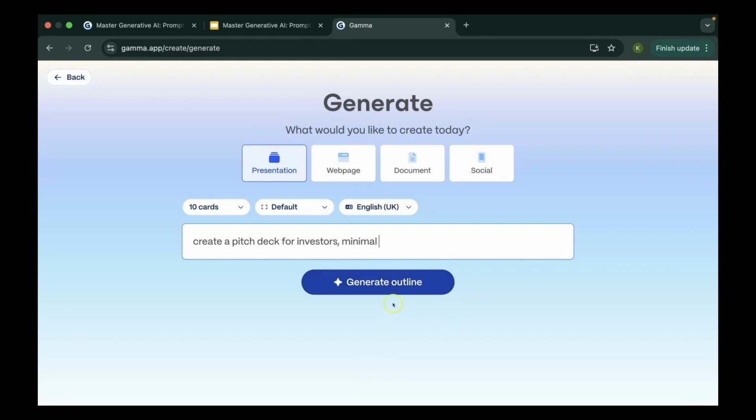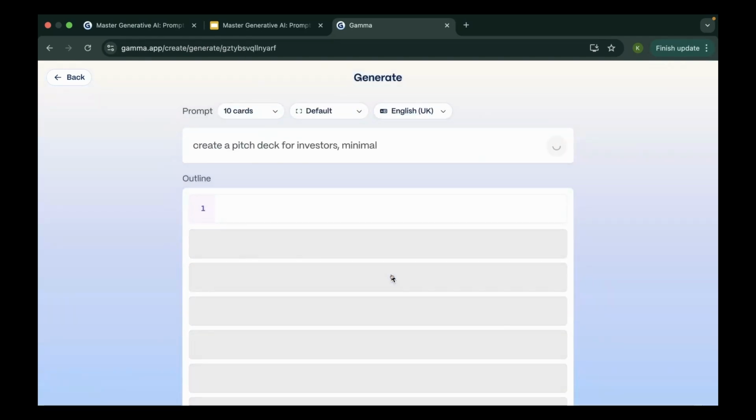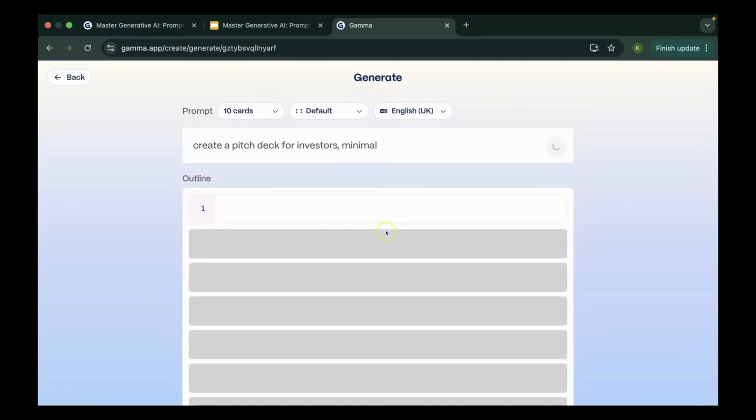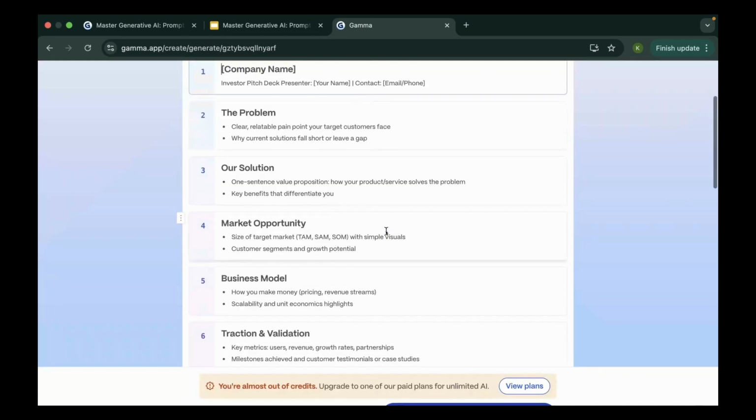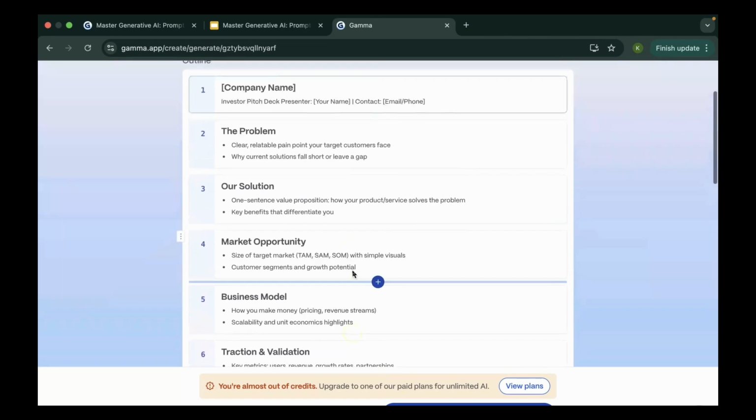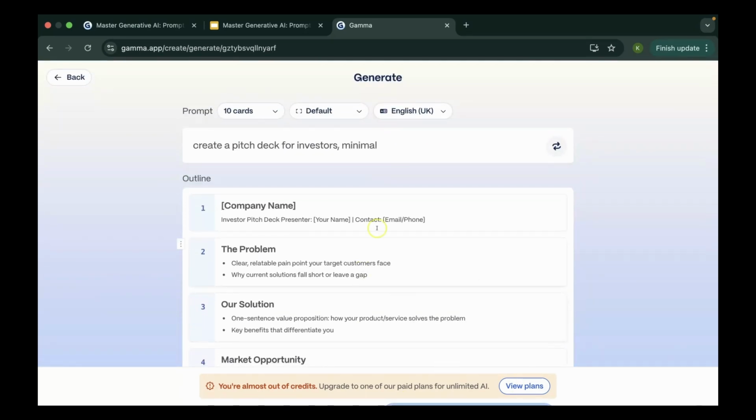And we'll take a timestamp, because within a single minute we'll have a presentation ready for us. So, generate outline, which is simply going to create the cards. We'll have to wait because it takes its sweet time to create a really good presentation. Here we go. It has created all of this stuff. I'm almost out of credit, but that's completely fine. This has created an outline, and when I click generate, it's going to create a PPT for me.